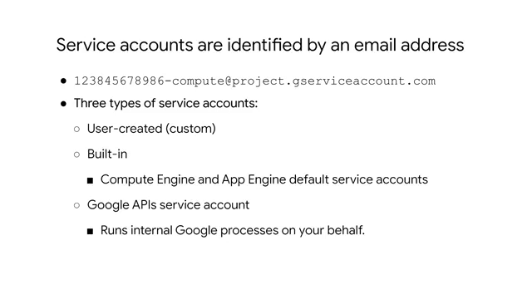There are 3 types of service accounts: user-created or custom, built-in, and Google API's service accounts. By default, all projects come with the built-in Compute Engine default service account. Apart from the default service account, all projects come with the Google Cloud Platform API's service account, identifiable by the email project-number@cloudservices.gserviceaccount.com. This is a service account designed specifically to run internal Google processes on your behalf, and it is automatically granted the editor role on your project.